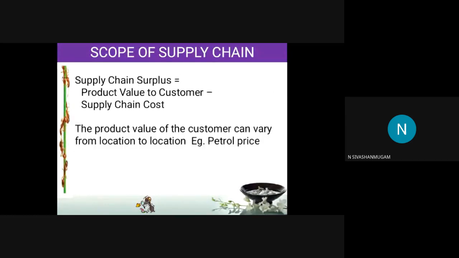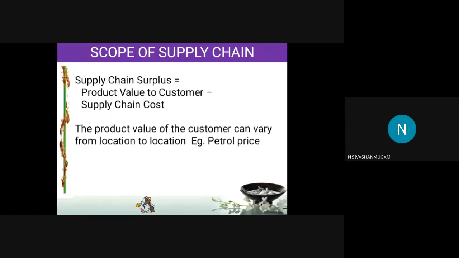Okay. Next, supply chain surplus. In engineering, we have to use some terms. Surplus is nothing but profit, none other than that. But in engineering, it has a separate definition: product value to the customer minus supply chain cost. Supply chain cost is the same, the production cost of the product. What is the product value to the customer? It means the value of the product in that geographical location. Let us take petrol price. It will vary from state to state. So this type of product we can call a supply chain surplus: product value to the customer in the geographical location minus the supply chain cost of that product.